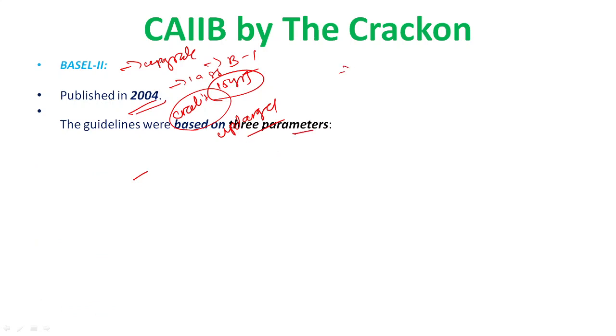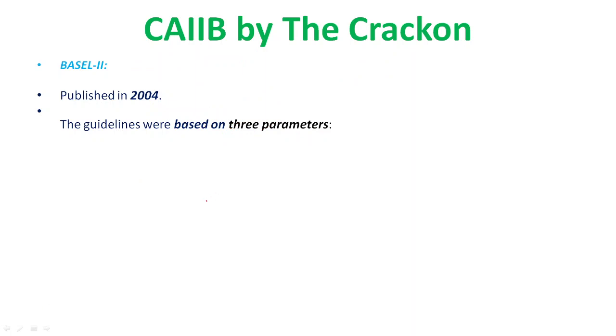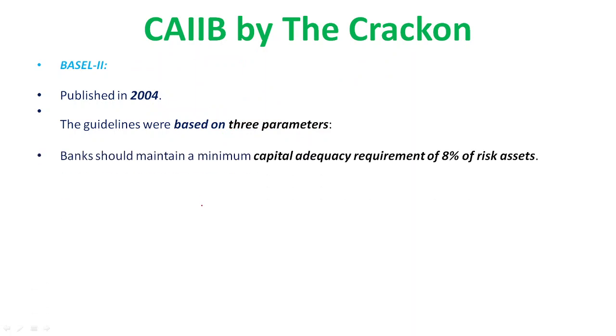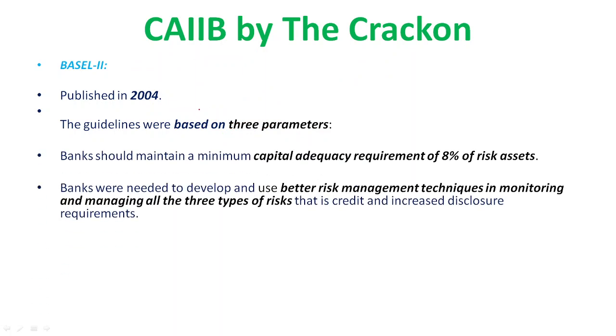So the first one is related to credit risk, that is Basel I. But here the guidelines are based on three parameters. What are the parameters? Here we can see banks should maintain capital adequacy. So the first parameter is that banks should maintain a capital adequacy of 8% of risk assets.